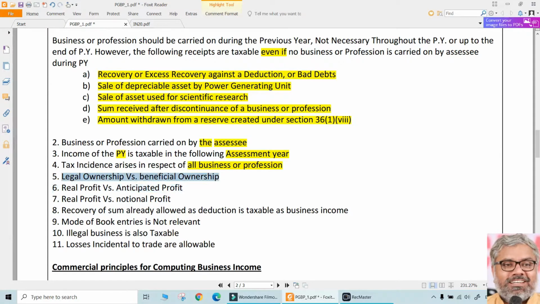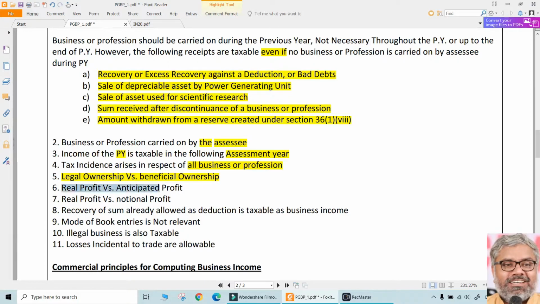Should we look at legal ownership or beneficial ownership? Always beneficial ownership under income tax law. Legal ownership is not required. Beneficial ownership, substance over form, is a fundamental of income tax law. So, beneficial ownership matters more than legal ownership.